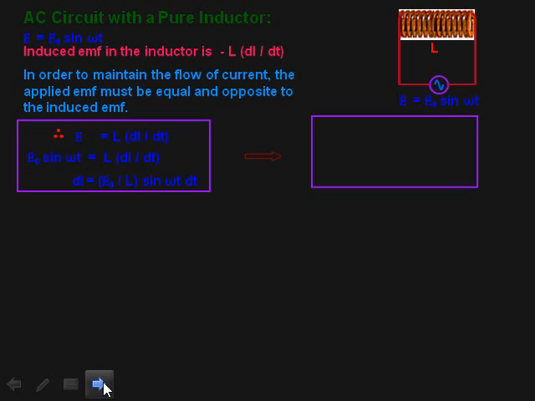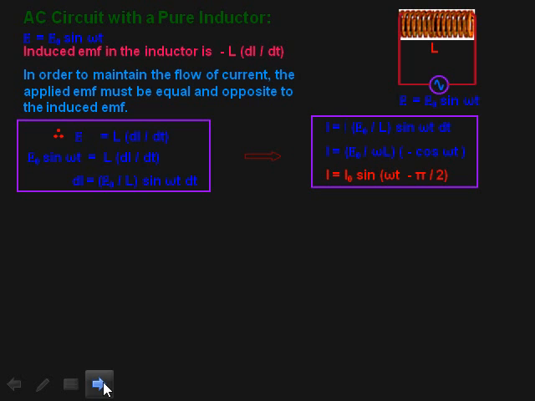And then after we will get I is equals to I naught upon omega L in bracket minus cos of phi. Why? Because when we integrate on both sides, we'll get integration of sin omega t is minus cos omega t upon omega.